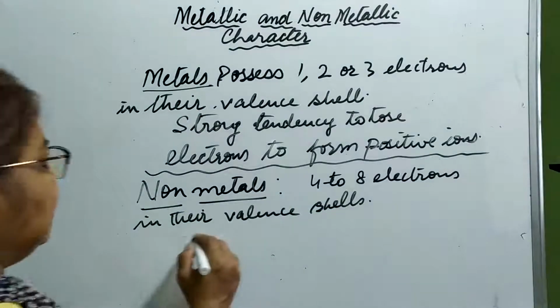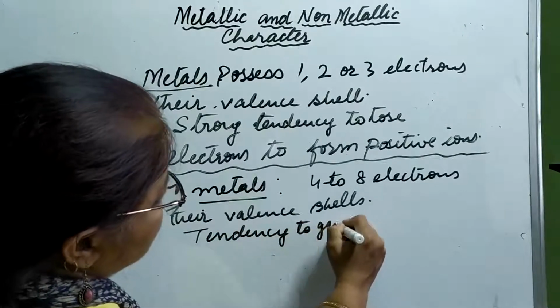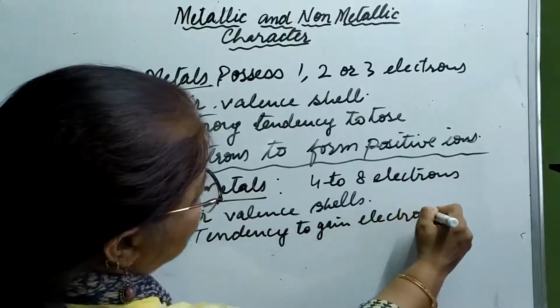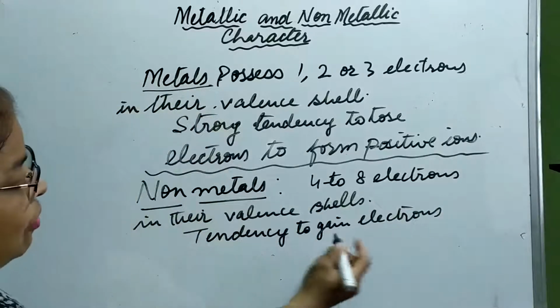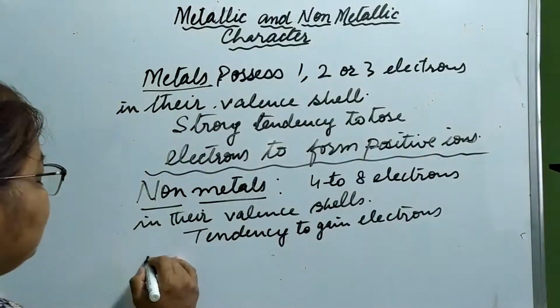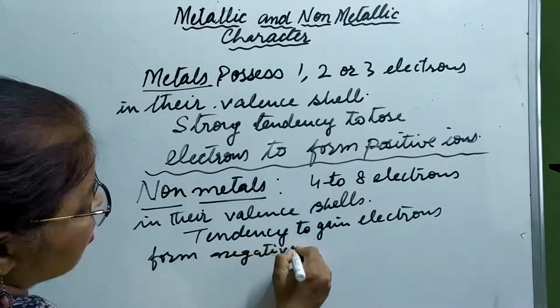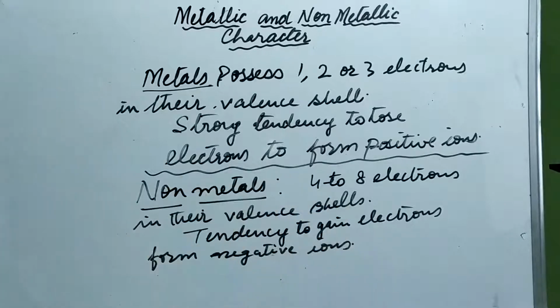So they have a tendency to gain electrons, and they form negative ions. It means non-metals are also electronegative elements. They are electronegative elements and they have non-metallic character, therefore it is also called electronegative character.